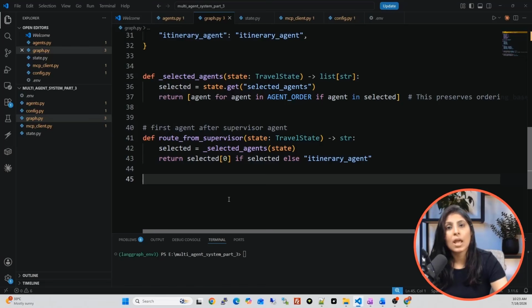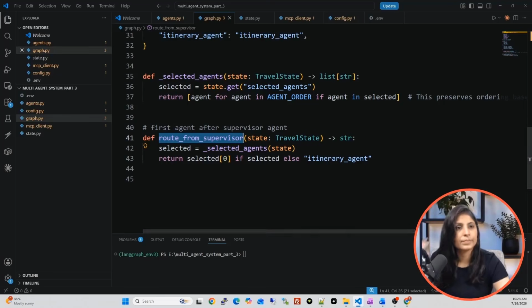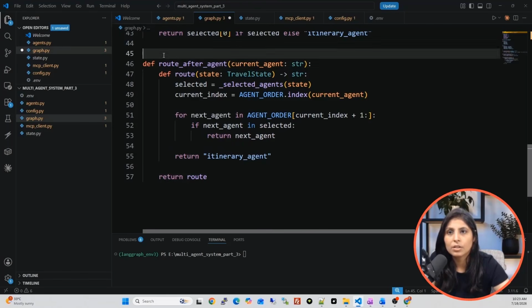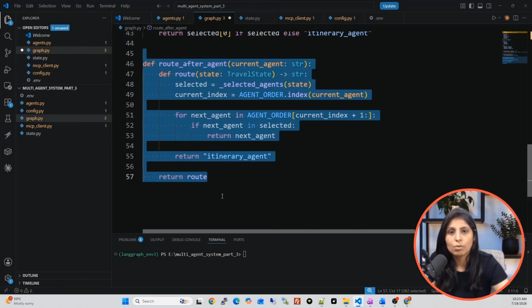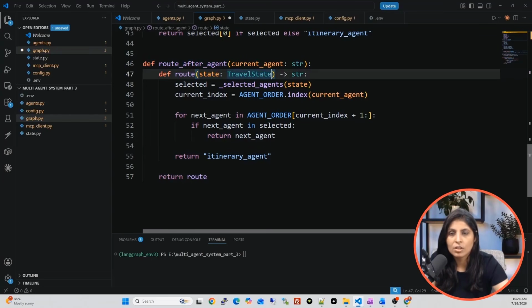That function will help us figure out which agent should be the next agent after the first agent, and that first agent is getting selected by root from supervisor. So this is the function to know which is the next agent after the first agent, and the function name is root after agent. And inside it we are creating one more function, and that function is taking input from state only.